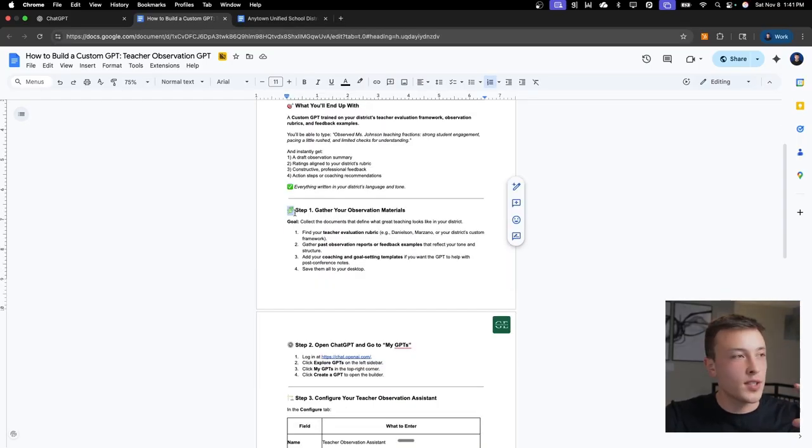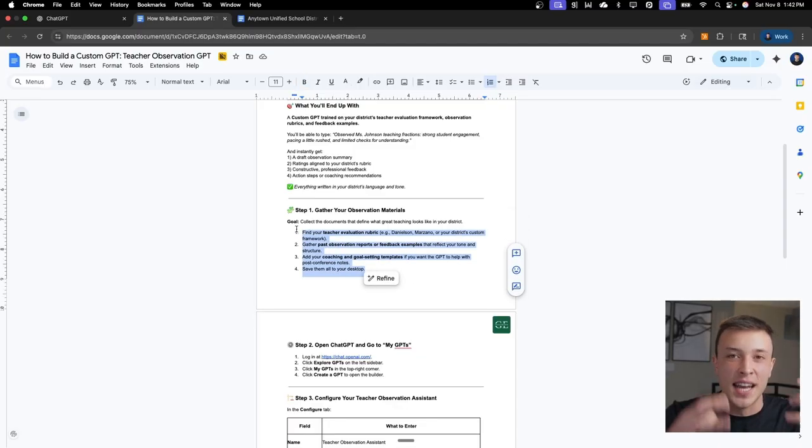But step one of this whole process is just gathering all of your observation materials. This would include things like your teacher evaluation rubric, past observation reports or feedback examples that it can pull from, your coaching and goal setting templates, or anything that you would want the GPT to have knowledge of. We want to gather all of those materials so we can feed it into this GPT.